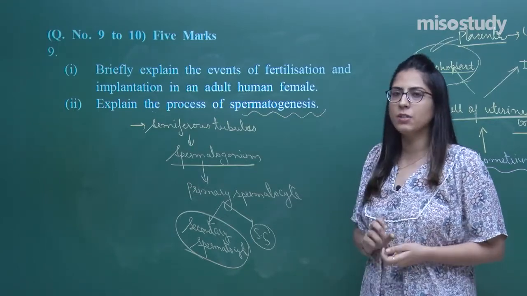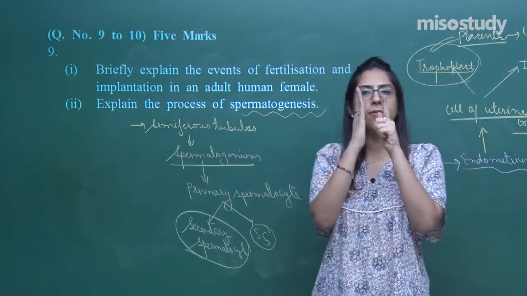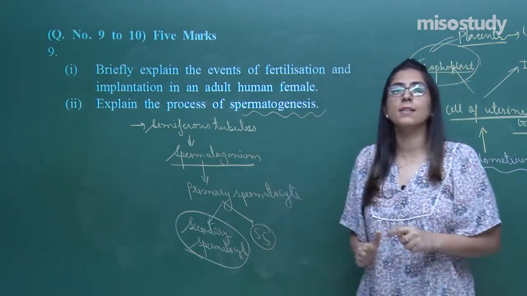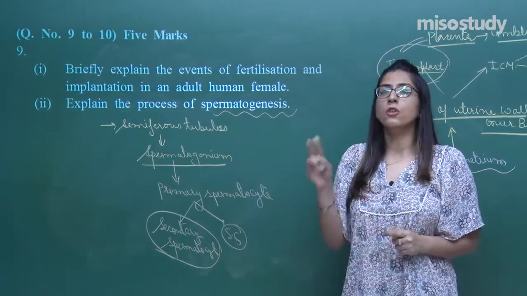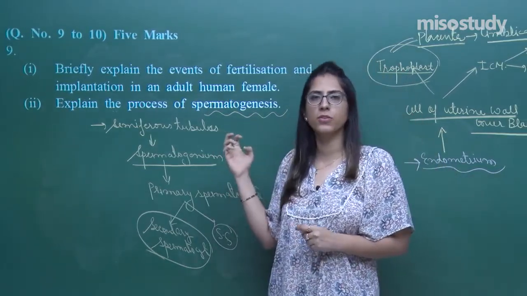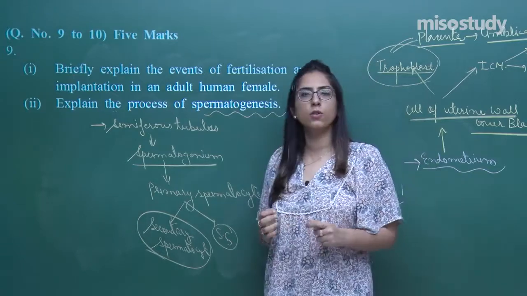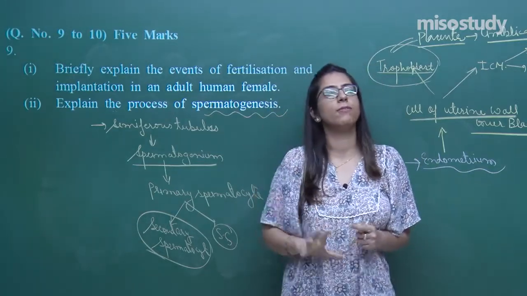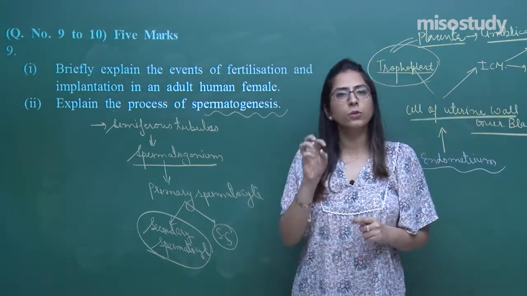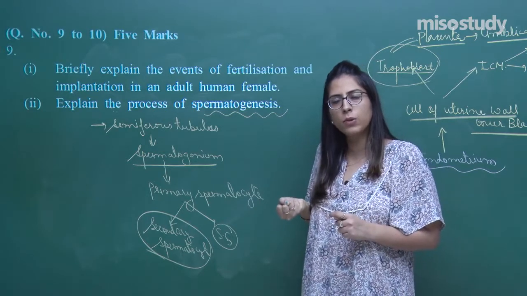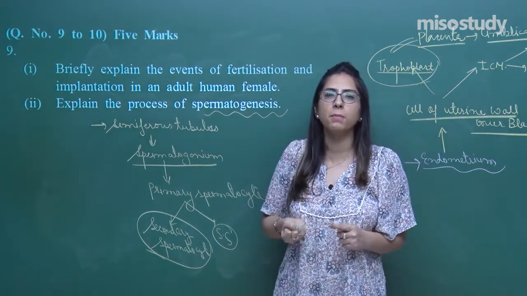But one more additional piece of knowledge that I would like to give you: when sperm formation occurs from the spermatid, this is called spermiogenesis. So don't get confused between the two important words, spermatogenesis and spermiogenesis. There is also one more process, called spermiation. The sperms which are formed remain attached to the Sertoli cells. When they extract themselves from the Sertoli cells, this is called the spermiation process.